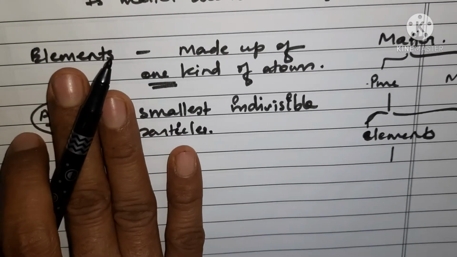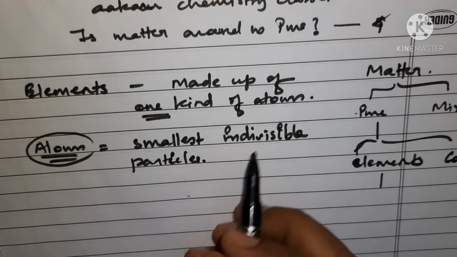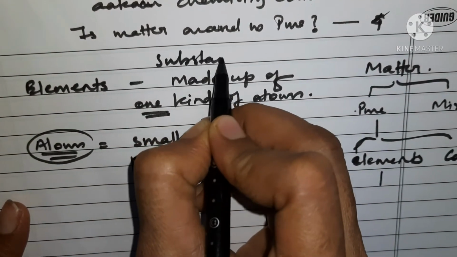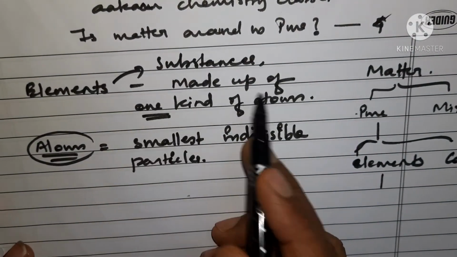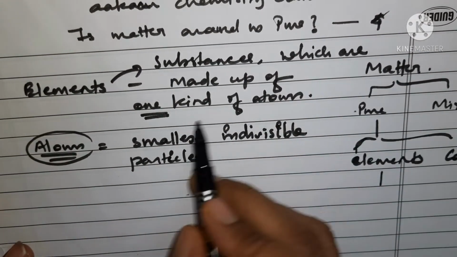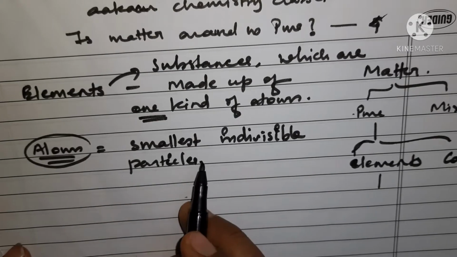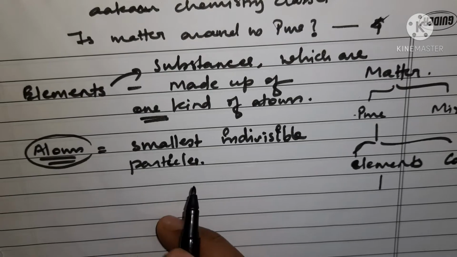Now see, elements are the substances which are made up of one kind of atoms. And now what is an atom? An atom is the smallest indivisible particle.